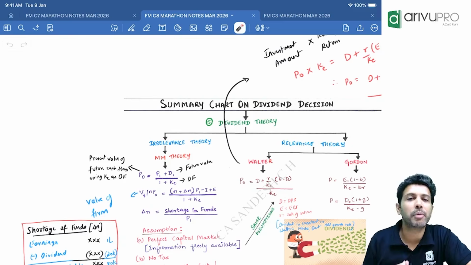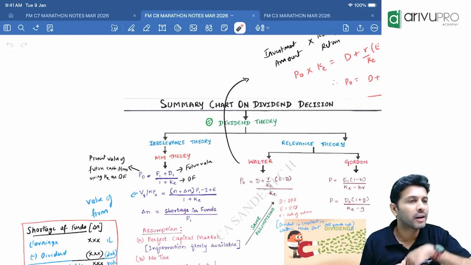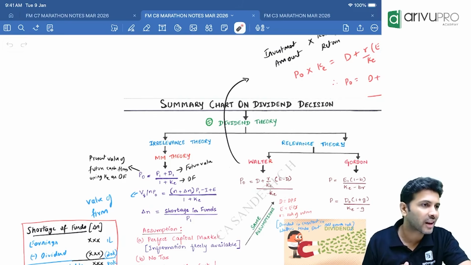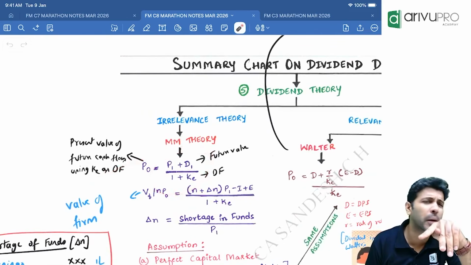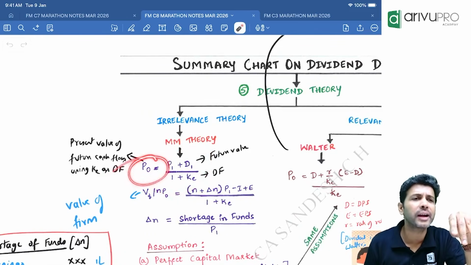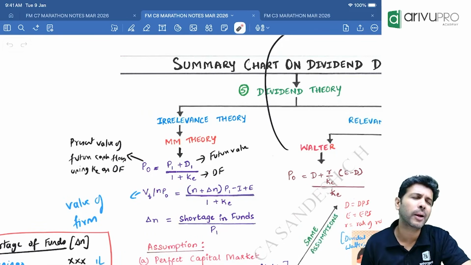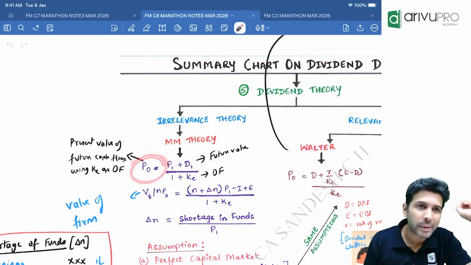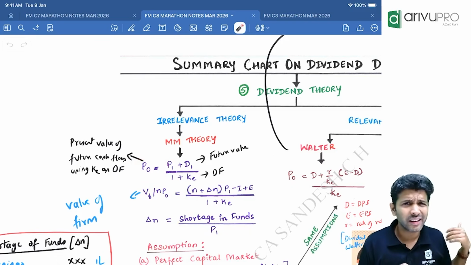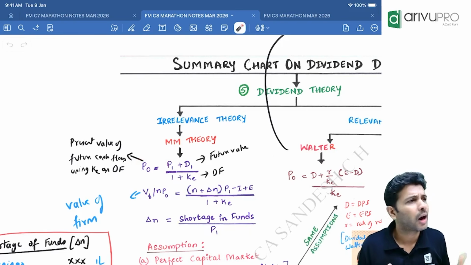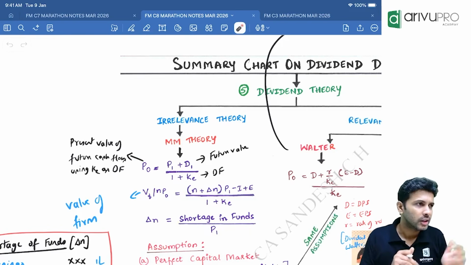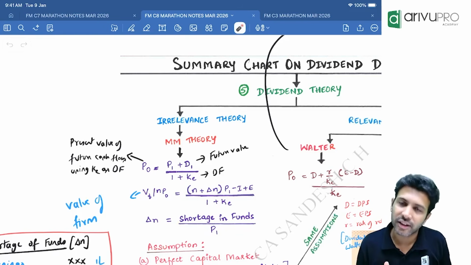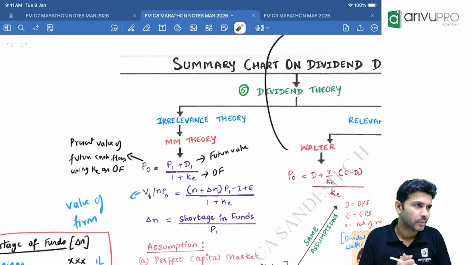MM sir has given a couple of formulas which we need to remember, where P0, the current market price, is equal to P1 plus D1 divided by 1 plus cost of equity. If you do that, you will get P0. It's actually a very simple formula. You want the current market price. We have already done NPV previously. How do you get the present value? Take the future value and multiply by the discount factor. That is what MM sir is saying.